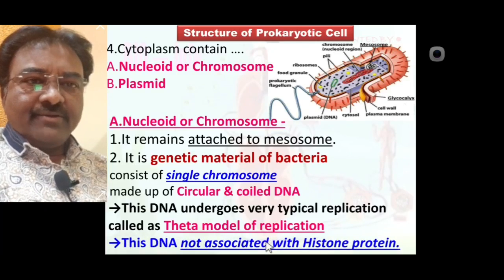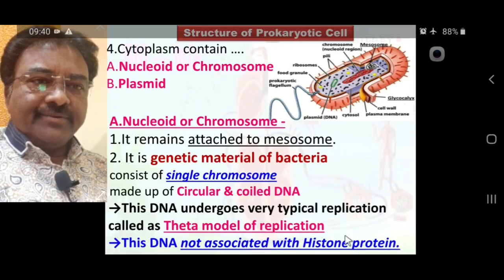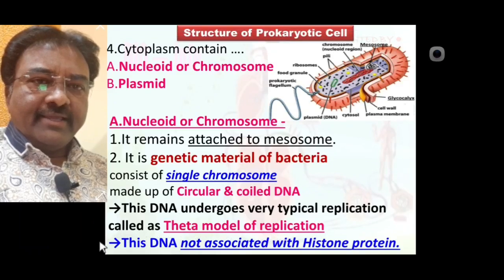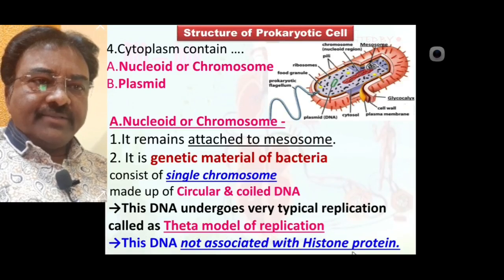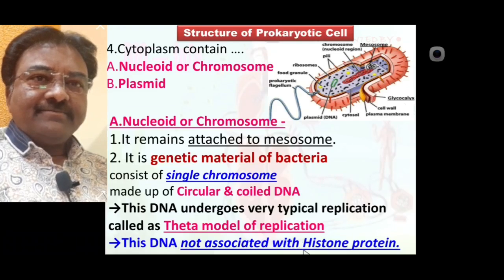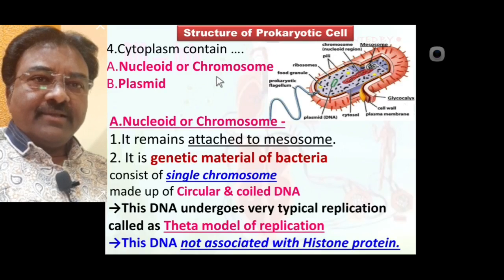This DNA is not associated with histone protein like in eukaryotes. Always remember, eukaryotic DNA is associated with histone protein, but prokaryotic DNA is not associated with histone protein. Up to this we have discussed in detail. Nucleoid or chromosome is the genetic material of bacteria.